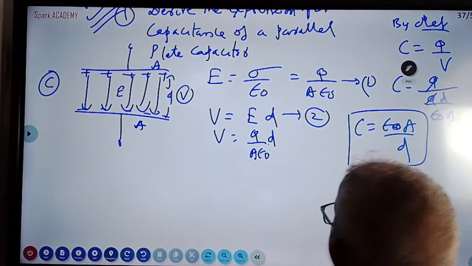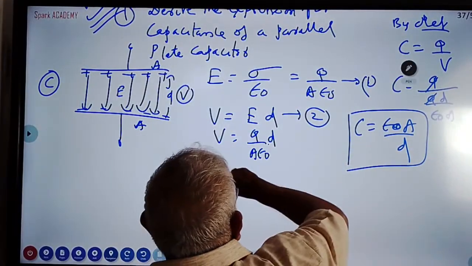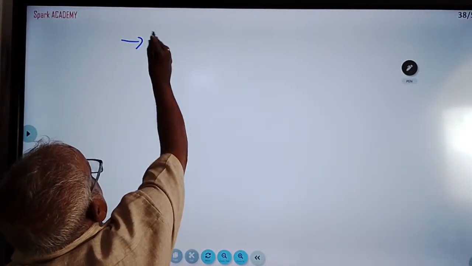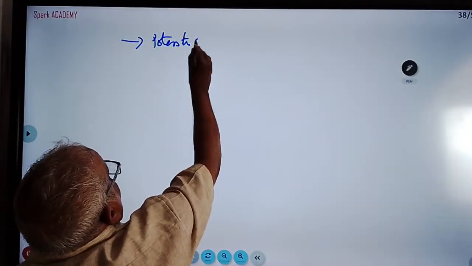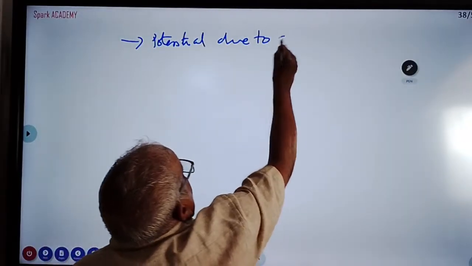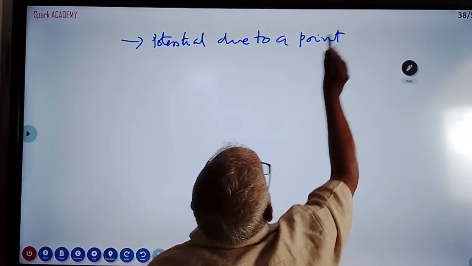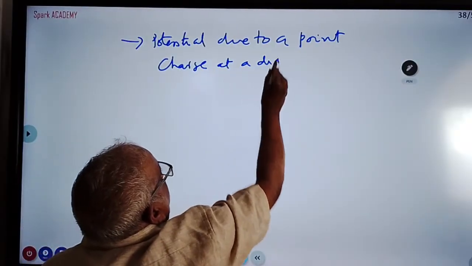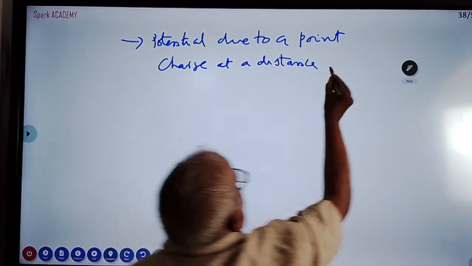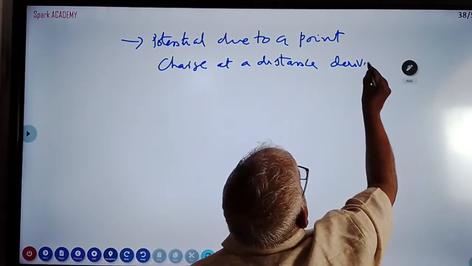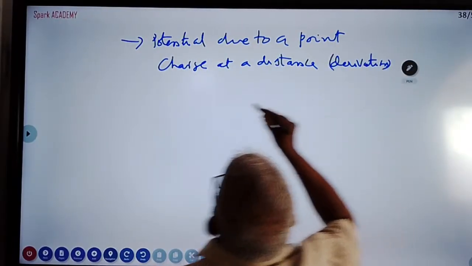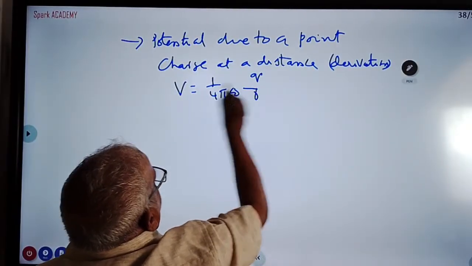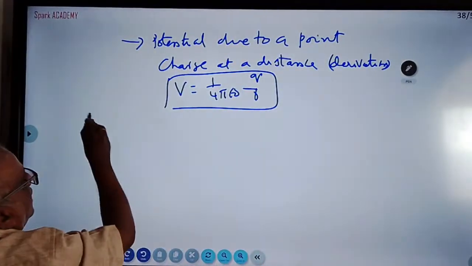Okay, students, now potential due to a point charge at a distance R. This is a derivation, you learn it. It comes very rarely, but please learn the derivation. What is the formula you should get? V is equal to 1 by 4 pi epsilon naught Q by R.